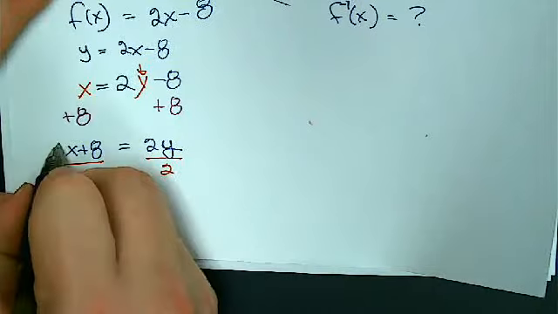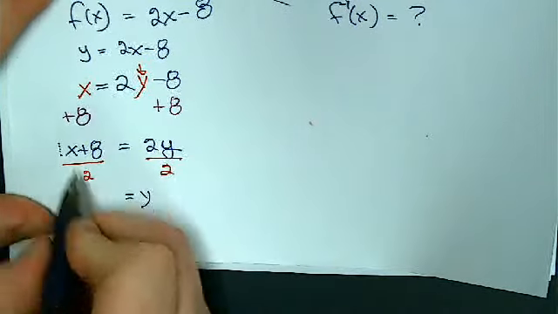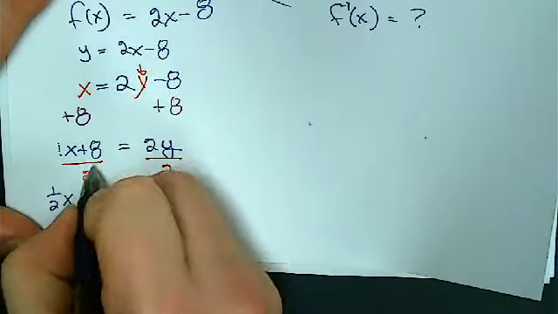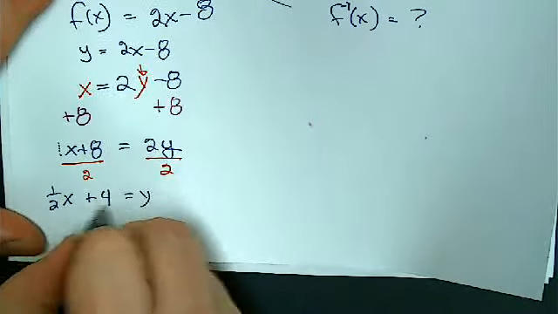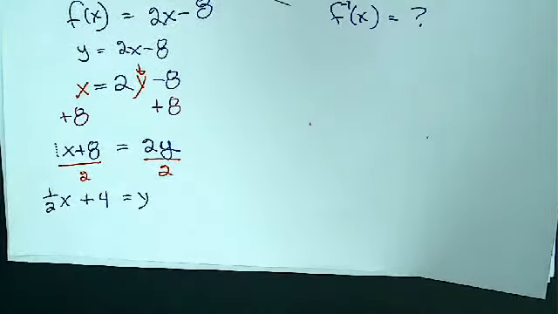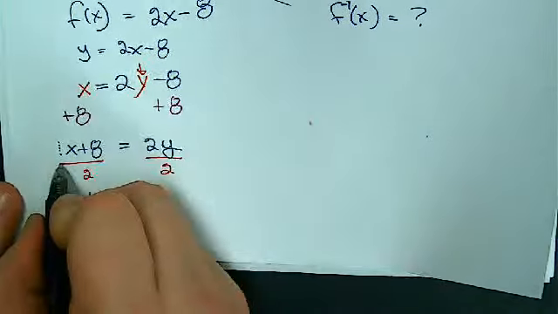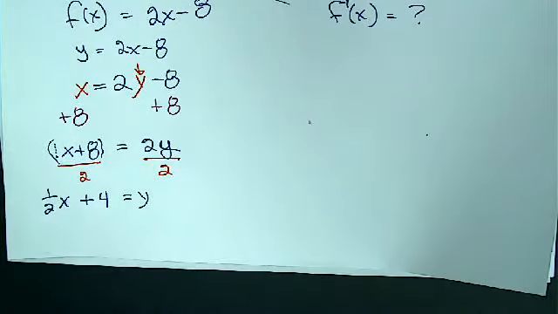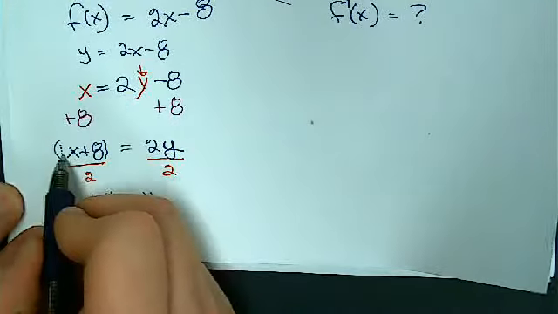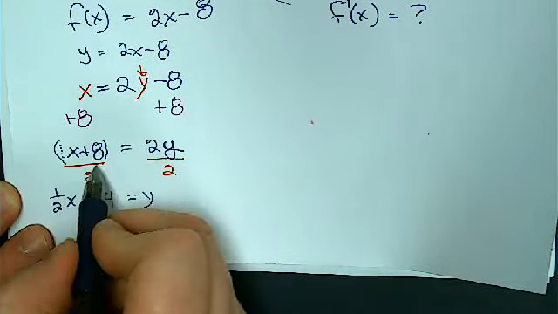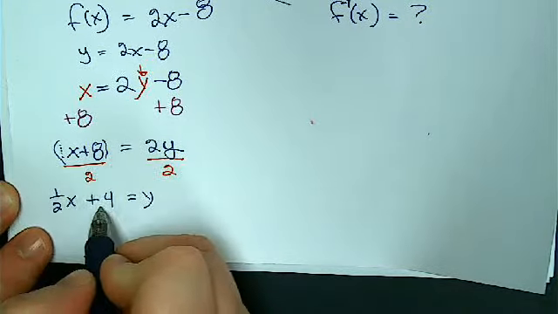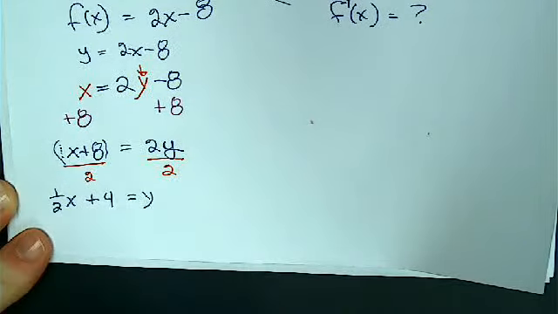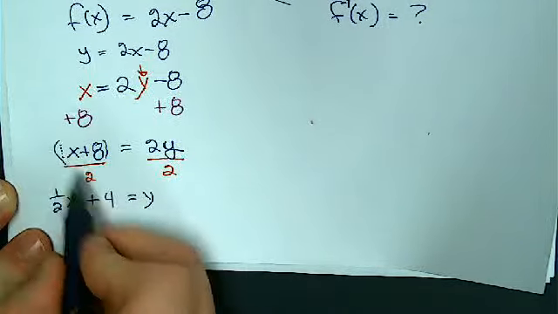Now you gotta watch here. This is an understood 1. So 1 divided by 2 is a half. And now 8 divided by 2 is 4. Because it's divide, you have to divide the whole side by 2. So each individual component gets divided by 2. So 1 over 2 is a half. 8 over 2 is 4. 1 divided by 2 is a half.